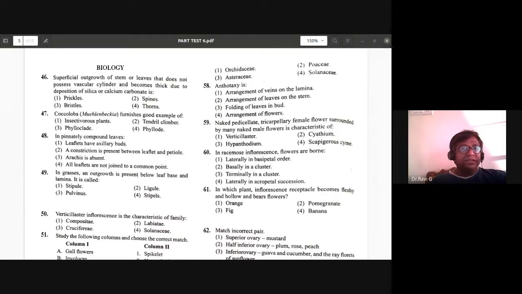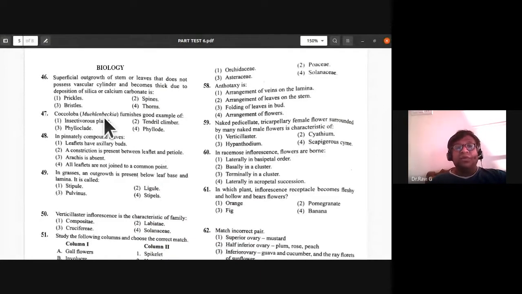The next question that we have is: Muhlenbeckia furnishes good example of. See, the answer is it's a phylloclade, along with that of Opuntia.